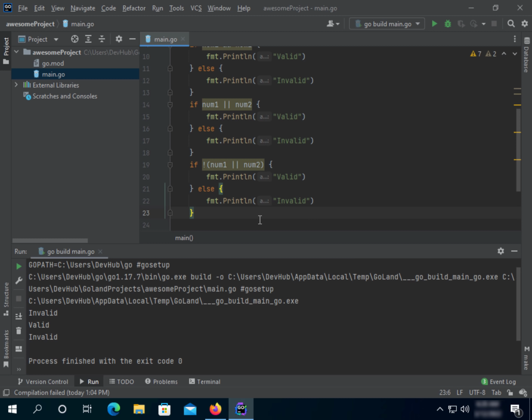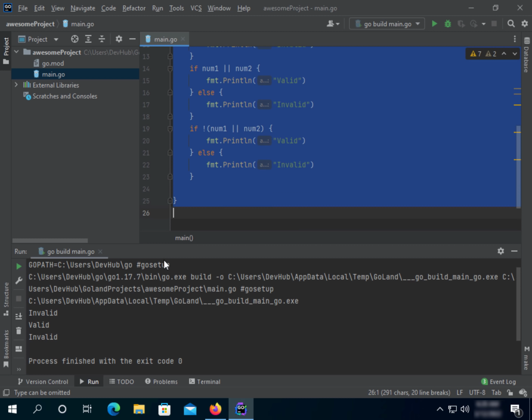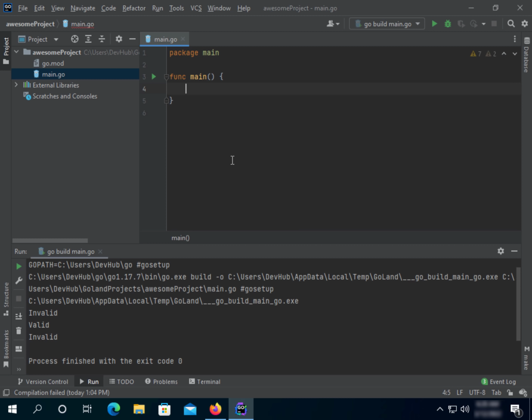Right now let's try something else. Let's try assignments. Let's remove everything, and then let's create variables again. We say num1, we put the data type integer, and then we say equals 1.